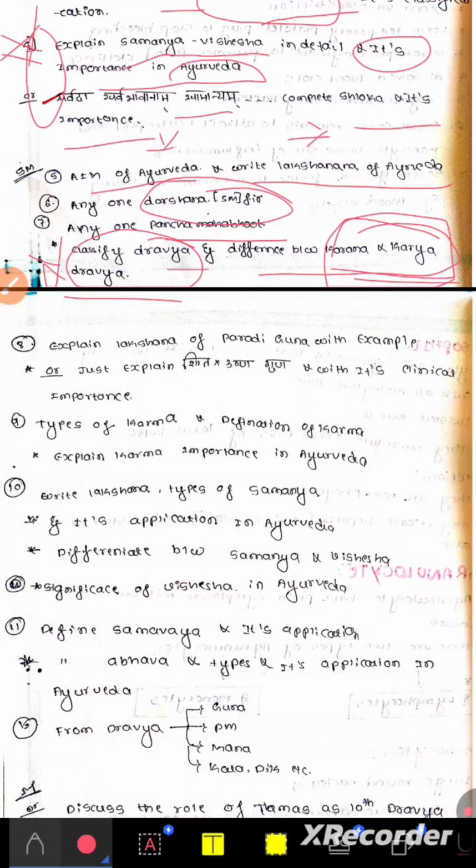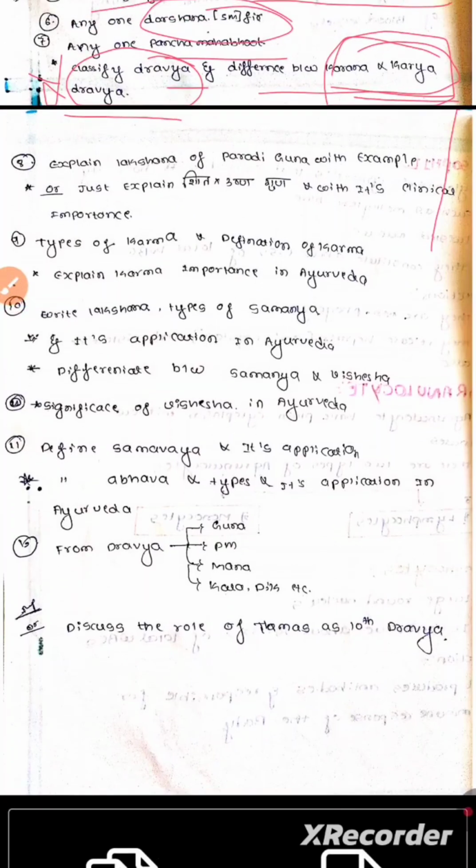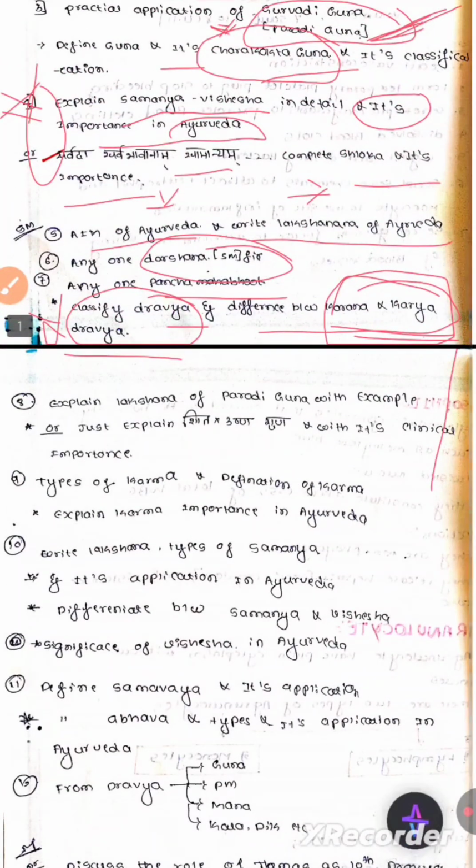Next, 8th question, explain Lakshana. Explain Lakshana of the Paradiguna with example, or just explain Shita Ushna Guna with its clinical importance. So for the 8th question, they might ask in 2 ways.